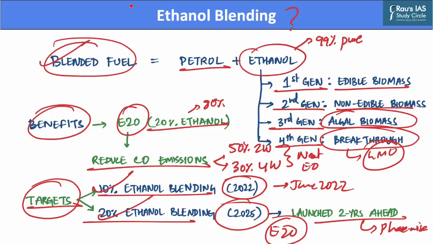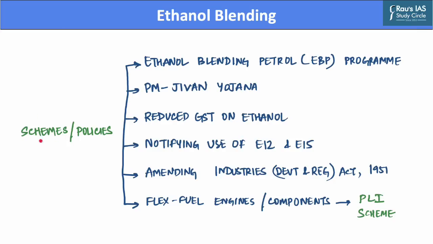Now, after we've understood what an ethanol blended fuel is, let us understand what the government schemes as well as policies are that favor promotion of ethanol blending. The first governmental scheme and policy which favors ethanol blending in the country is the Ethanol Blended Petrol program. In this program, oil marketing companies sell petrol which is blended with ethanol. And in this scheme, financial assistance will be provided to sugar mills and grain based distilleries through interest subvention.